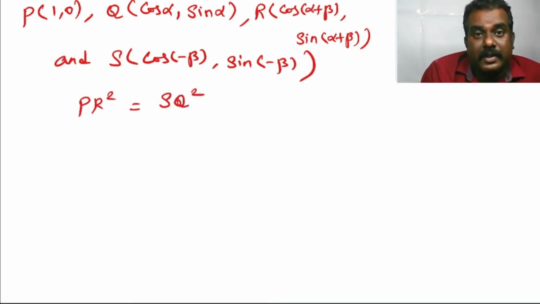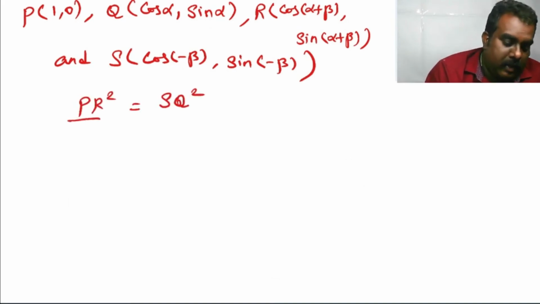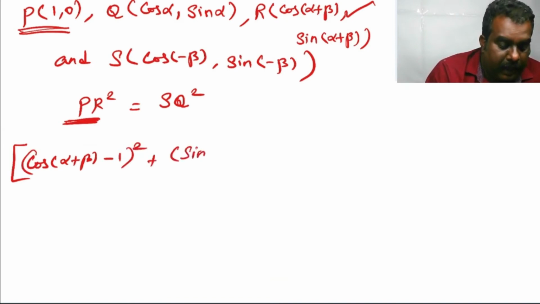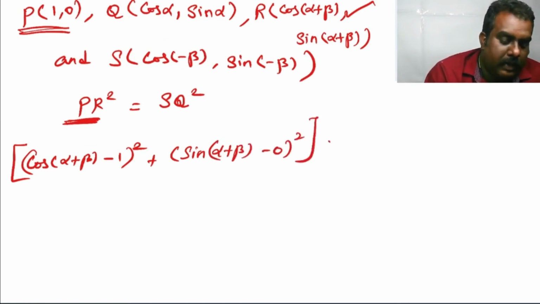Now apply the distance formula. Distance between PR, take the point P and R. Apply the distance formula: cos alpha plus beta minus 1 the whole square plus sin alpha plus beta minus 0 the whole square is equal to distance between SQ.